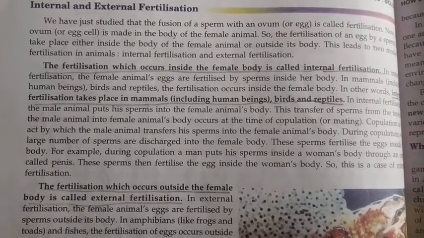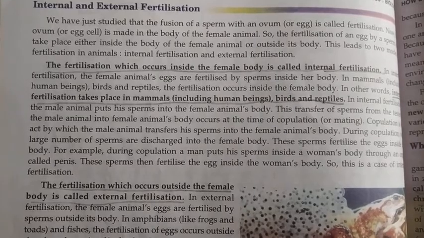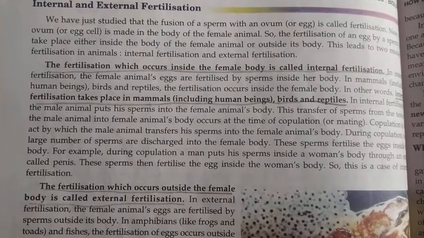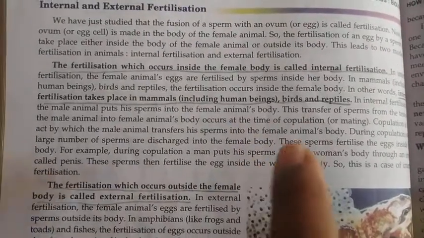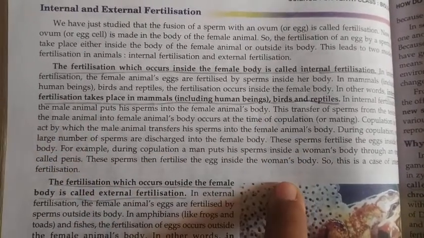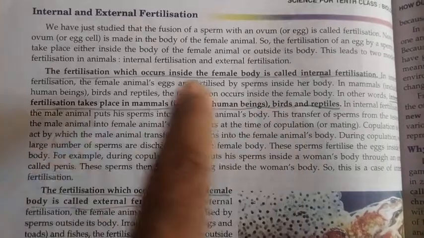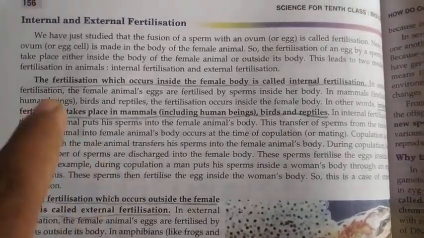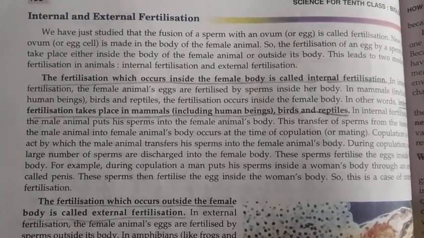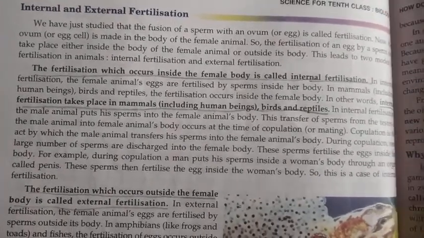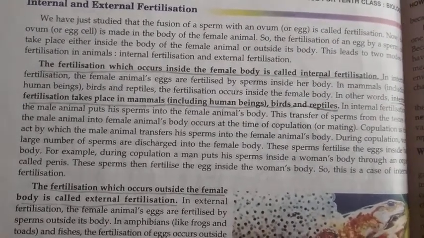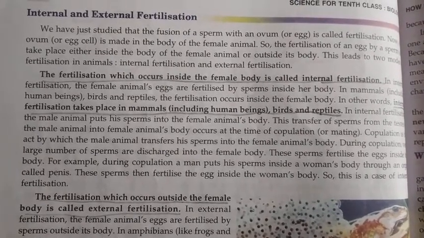In human beings, dogs, elephants, cats, and cows, the fertilization takes place inside the female body. The male organism transfers the sperms to the female body, and then the fertilization takes place in the body of the female. That is called internal fertilization. So the egg is fertilized in the female animal's body.